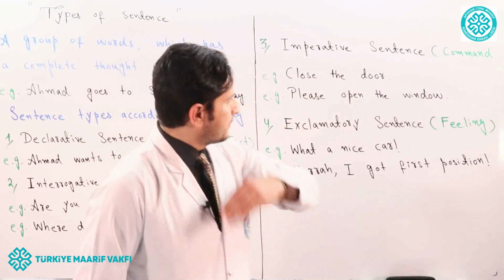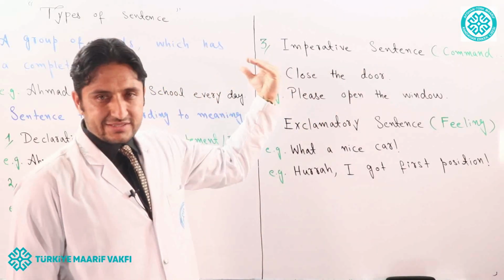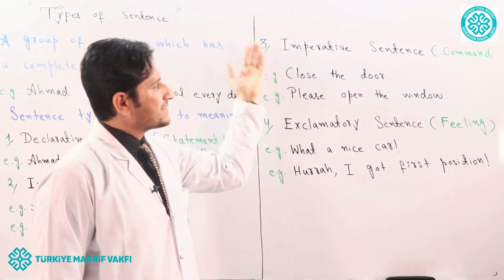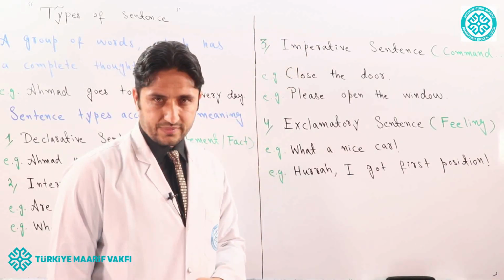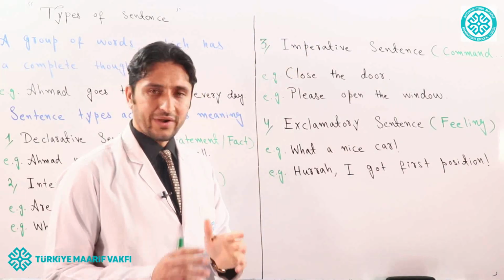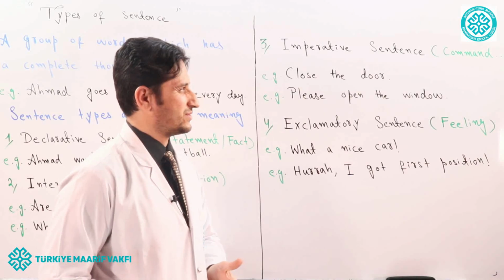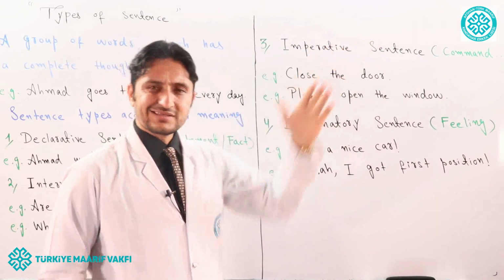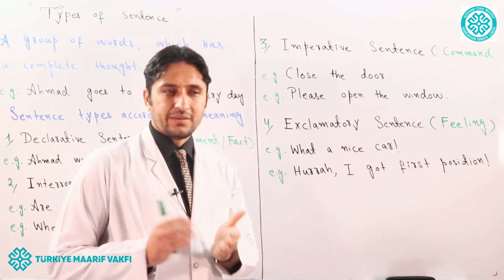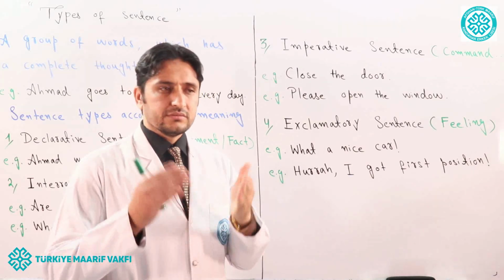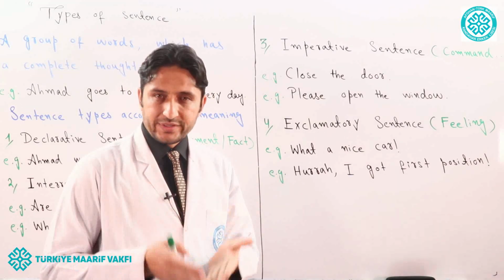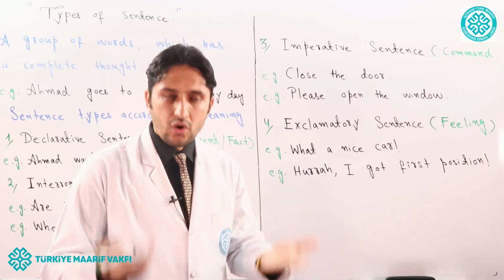Moving on. The third type of the sentence is imperative sentence. Imperative sentence is quite a common sentence in English language. Imperative sentence is a sentence which expresses command, warning, request, advice, and so on.